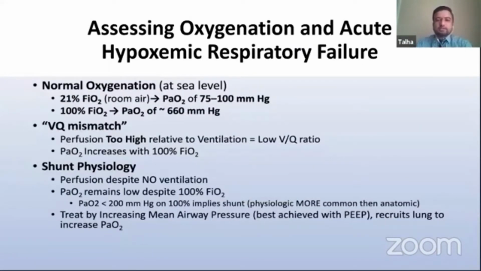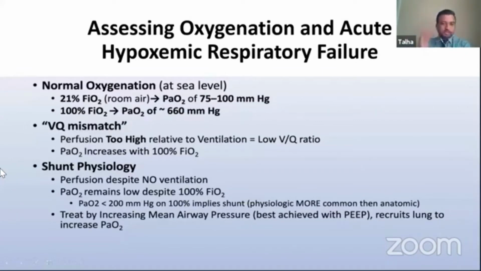So there are various ways of assessing oxygenation in acute hypoxemic respiratory failure. We can group them into three major categories. There's the AA gradient and that discussion, but we will not go there. We can look at it in these three different subgroups. Normal oxygenation on room air: we breathe 21% FiO2, and PaO2 is 75 to 100 millimeters of mercury at sea level. If we give someone who has normal oxygenation 100% oxygen FiO2, then they'll have a PaO2 of about 660 millimeters of mercury.